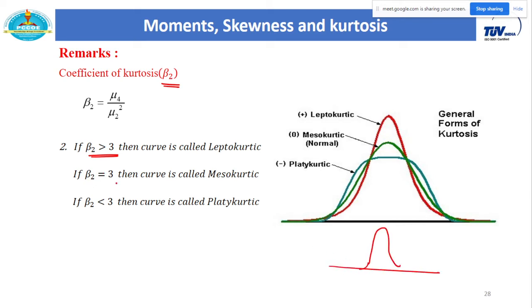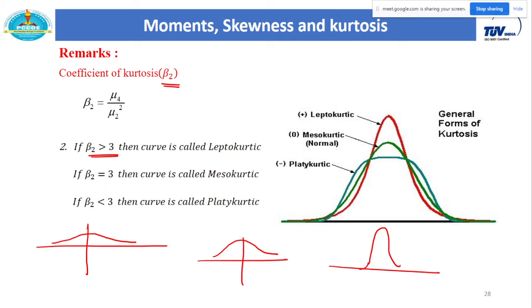When your beta 2 is equal to 3, then you will get the mesokurtic, that is called normally distributed. And when your beta 2 is less than 3, then it is called platykurtic, more flat, like this. So such a nature you can directly identify from the value of beta 2, which is mu 4 upon mu 2 square.